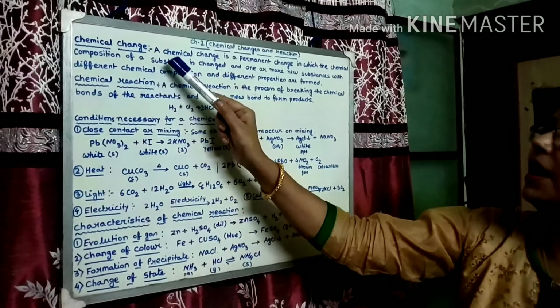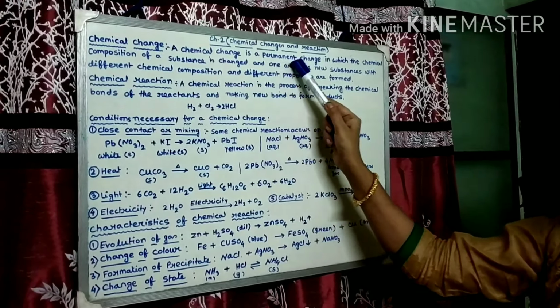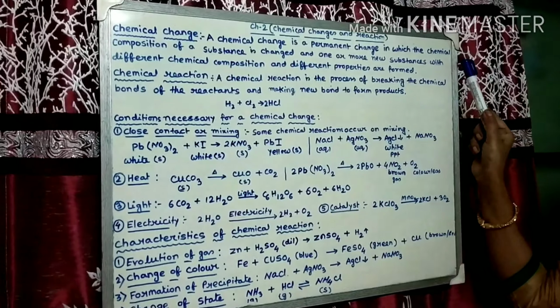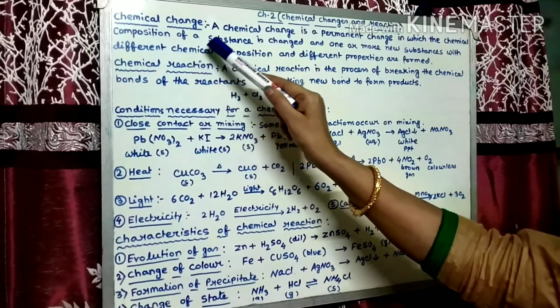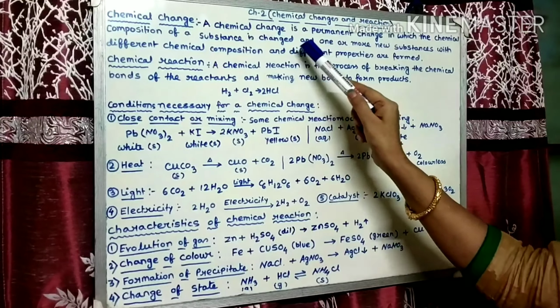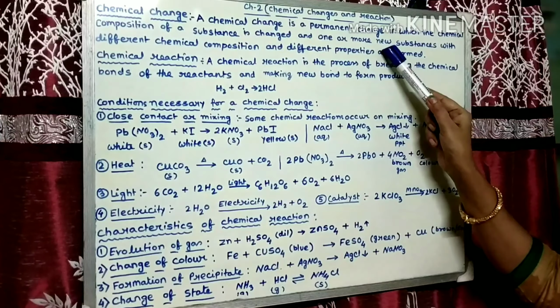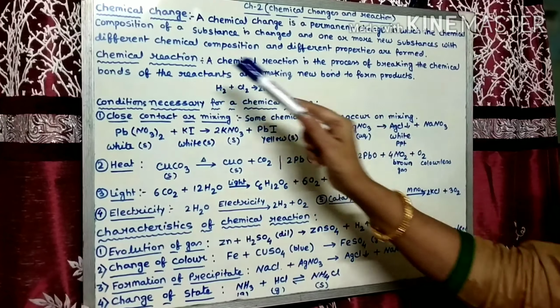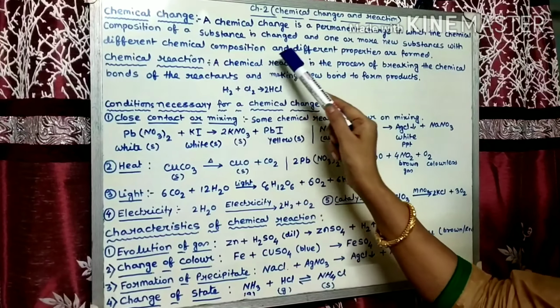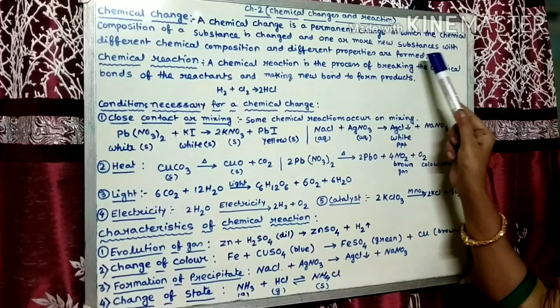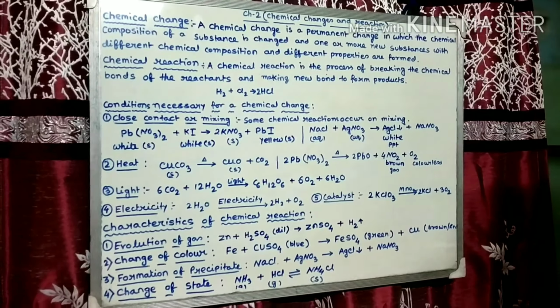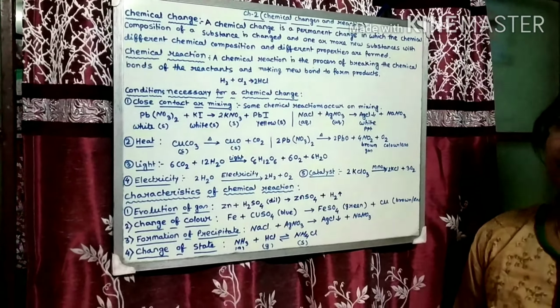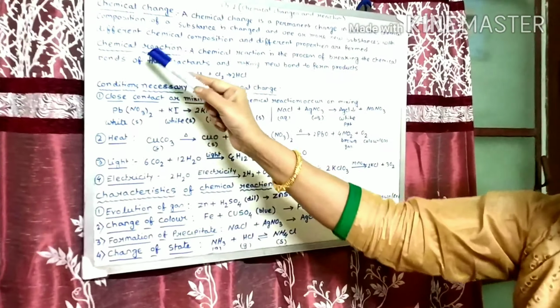Chemical change. A chemical change is a permanent change in which the chemical composition of a substance is changed and one or more new substances with defined chemical composition and defined properties are formed, like burning of paper, curding of milk, etc. Now, chemical reaction.